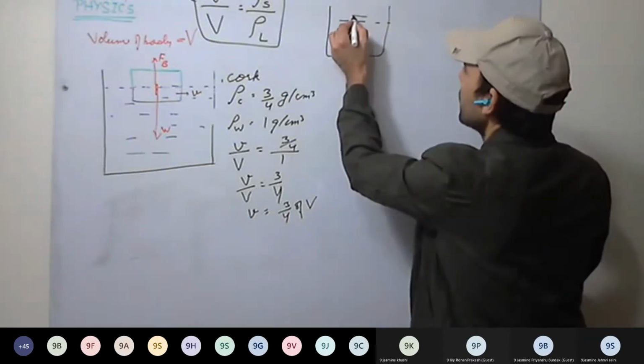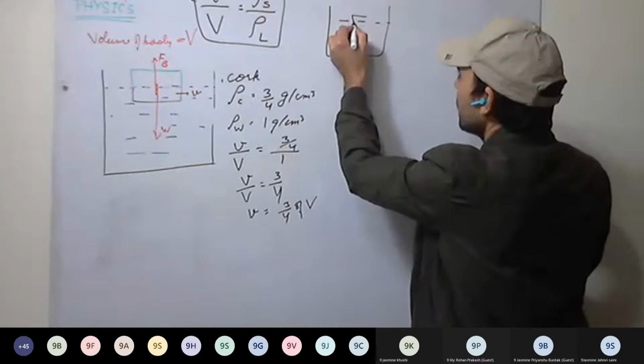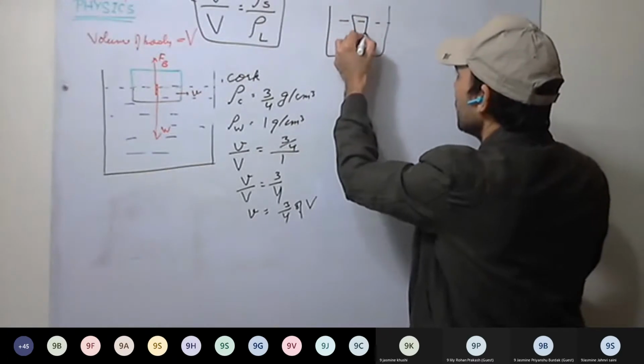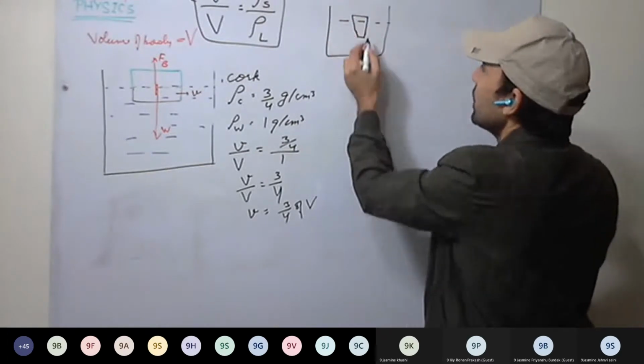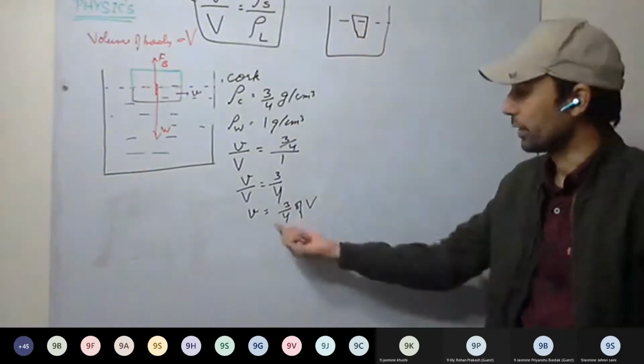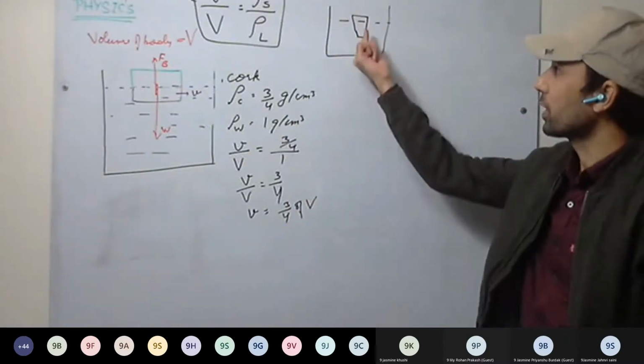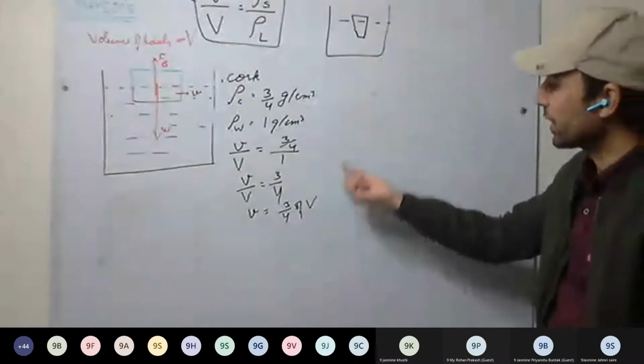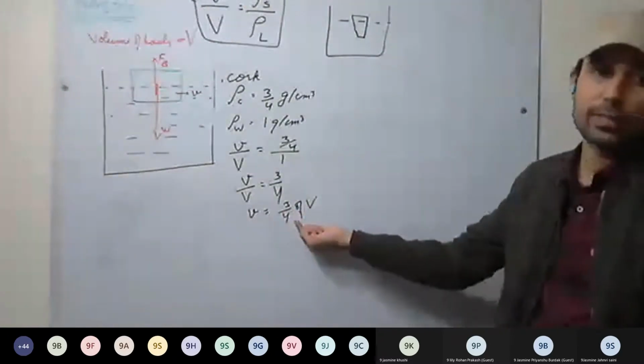So if this is the cork, three-fourth part of the cork will be submerged inside the water. By comparing the densities, we can calculate what part of the body will be submerged.